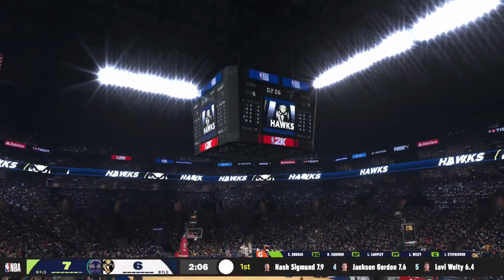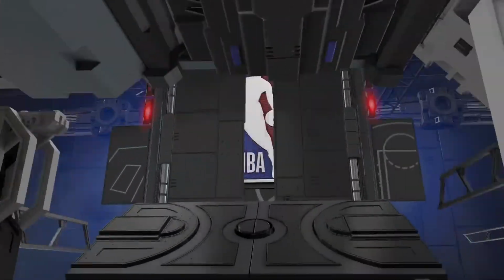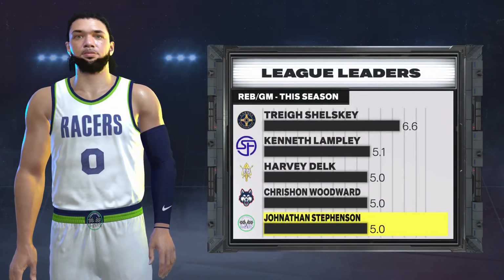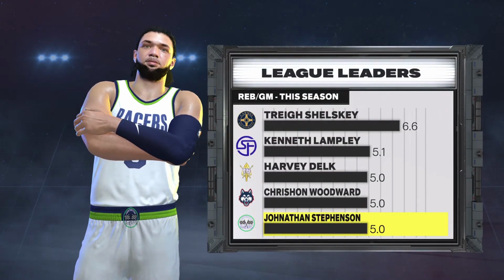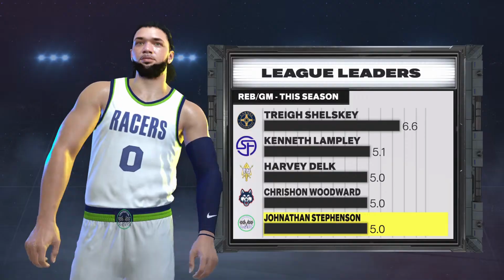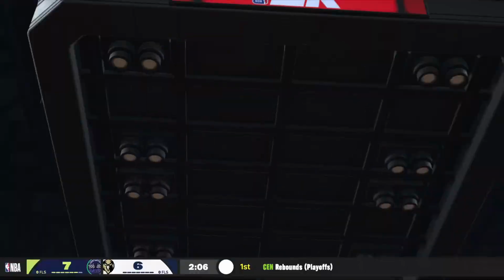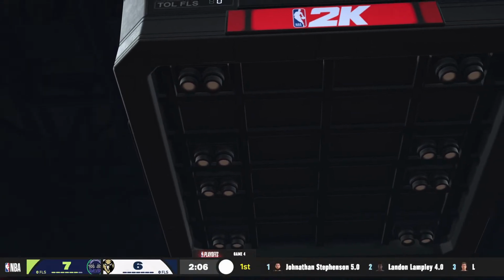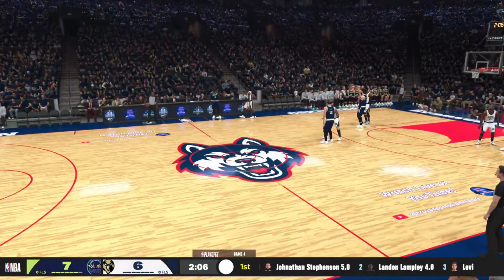And we welcome you back here to Evansville. Take a look at the league leaders' rebounds per game this season. Shelsky leads it over Lampley. Trey Shelsky has been great on the boards.